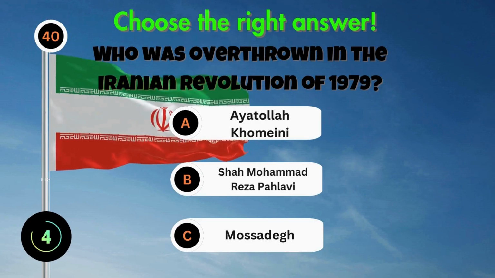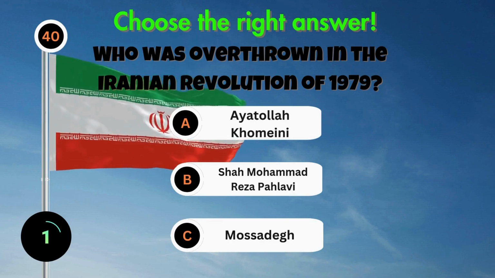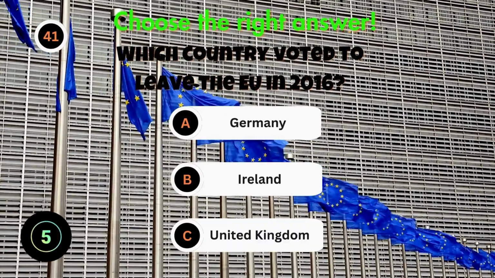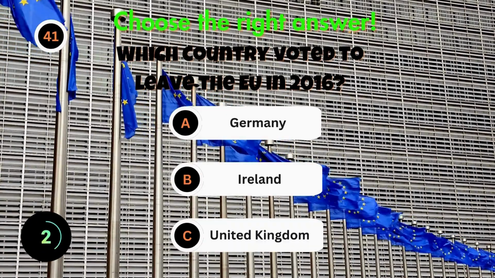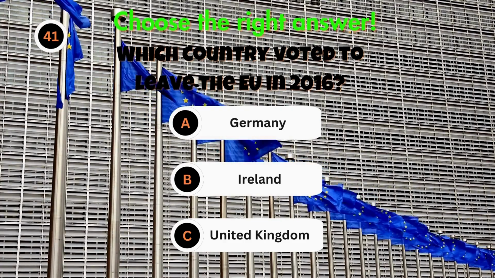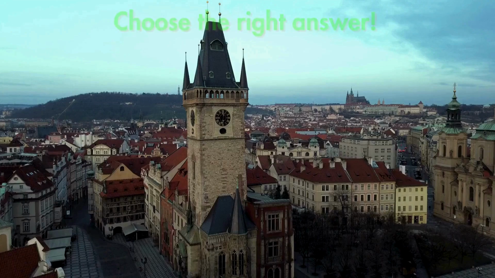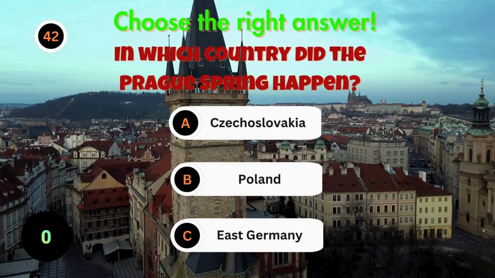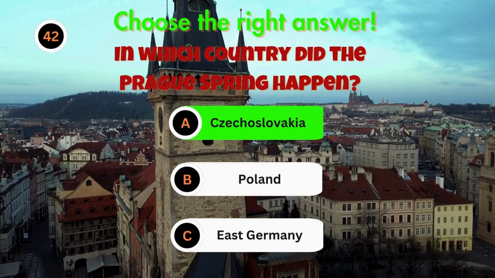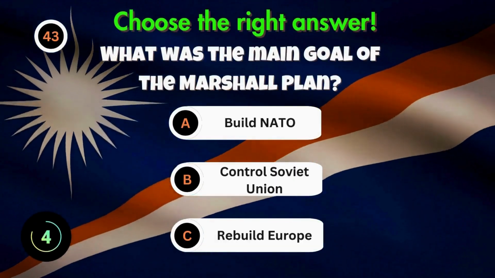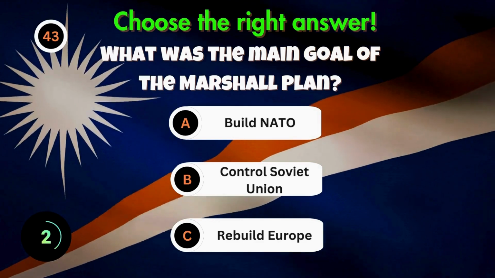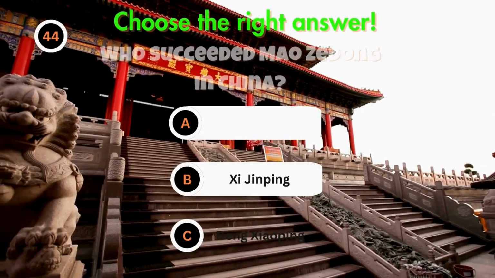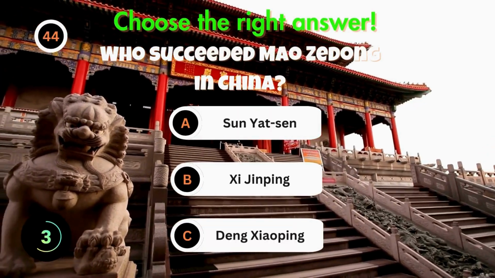Who was overthrown in the Iranian Revolution of 1979? Which country voted to leave the EU in 2016? In which country did the Prague Spring happen? What was the main goal of the Marshall Plan? Who succeeded Mao Zedong in China?